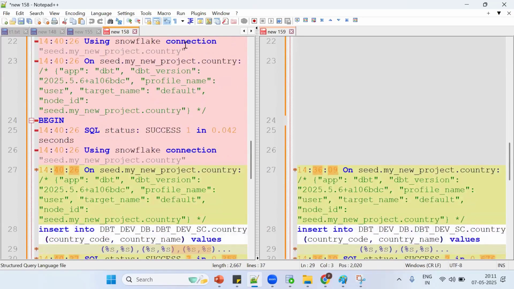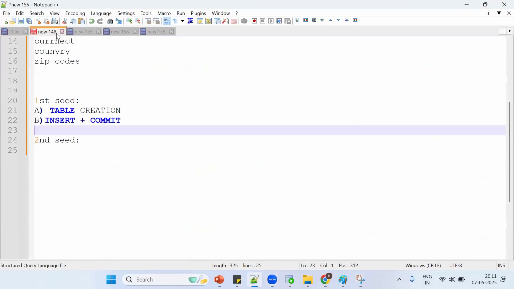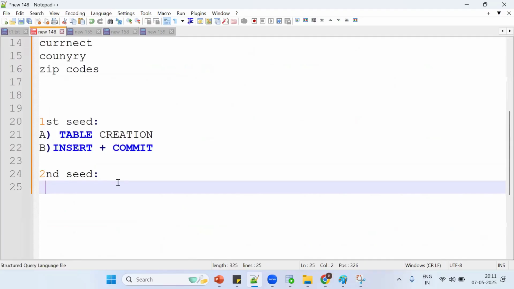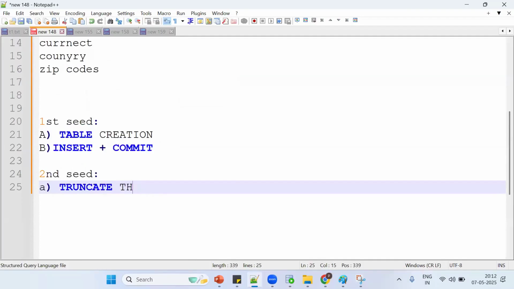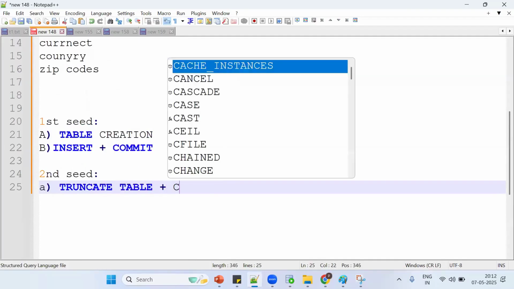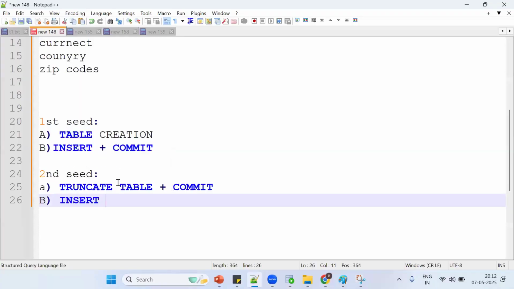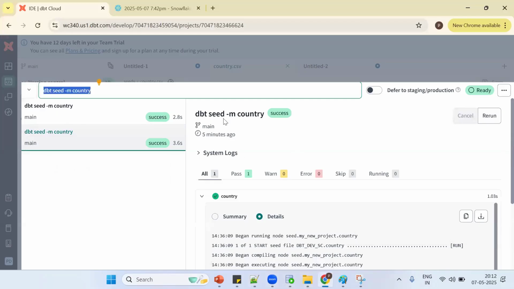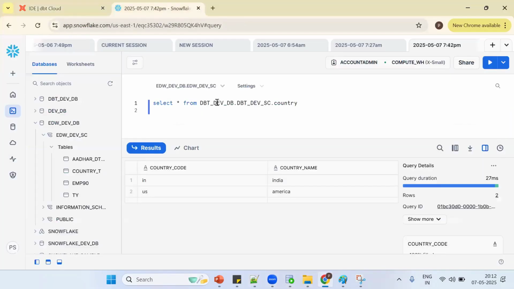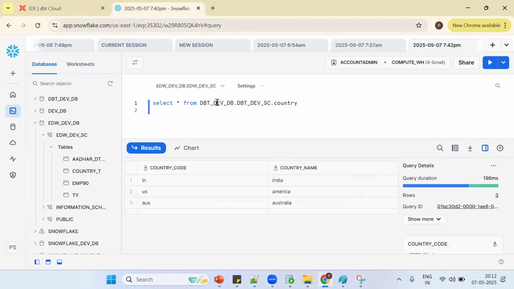The point you need to understand is what happens the second time I run any seed command. First, truncate the table plus commit. The second task is inserting plus committing the transaction. Now, will I get the latest data in my database? Yes, the latest data will be available in my Snowflake. So far so good.